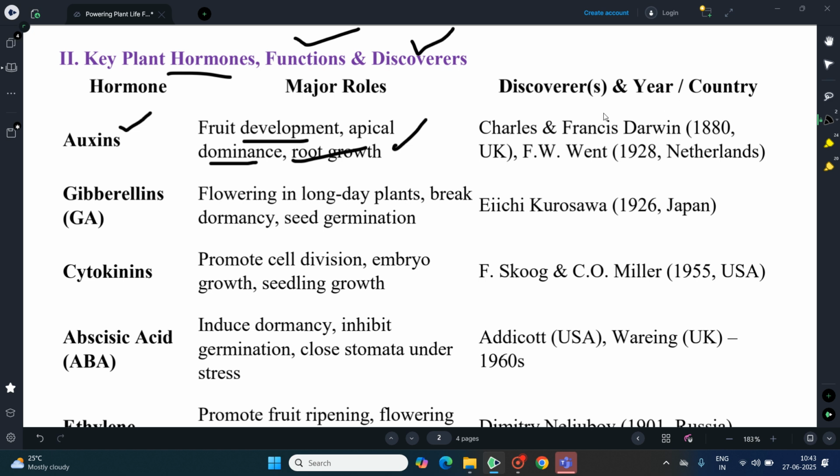Charles and Francis Darwin, both UK scientists, discovered the auxins in 1880, followed by Went in 1928, who is from the Netherlands.